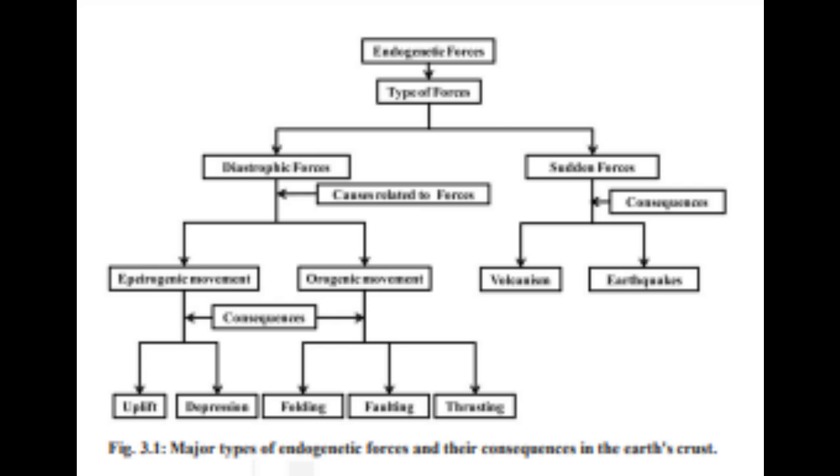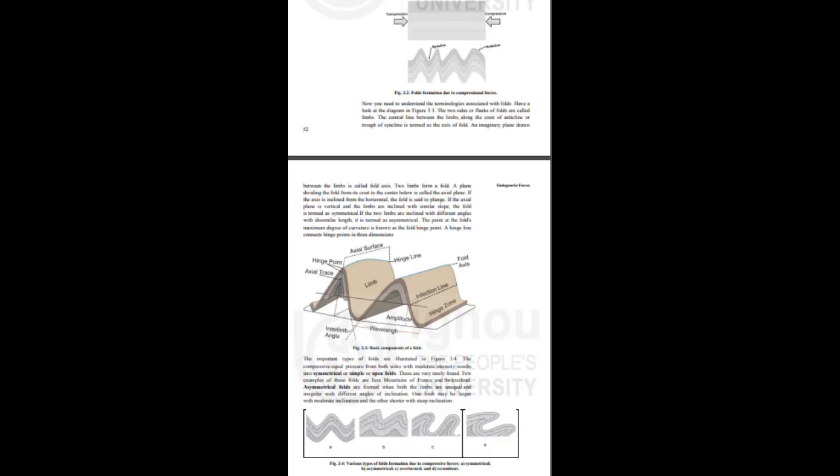The mountain building activity takes place particularly in the convergent boundary between two plates. Orogenic movements occur mainly along the convergent plate boundaries or plate margins. Convergence produces intense pressure and results in folding and faulting. These horizontal forces act in three ways: 1. Towards each other. 2. Opposite to one another. And 3. Parallel to each other.